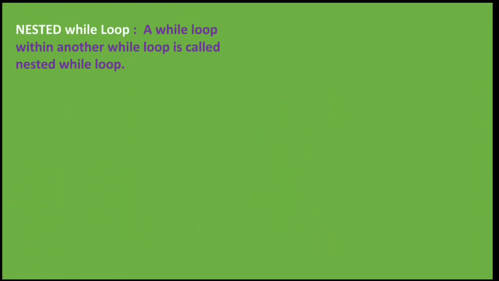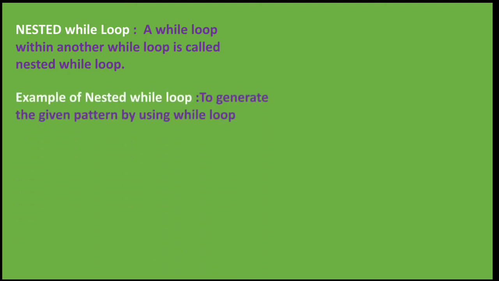Nested while loop. A while loop within another while loop is called a nested while loop. Example of nested while loop: to generate the given pattern by using while loop. So what is a nested loop? A while loop is written outside, and inside the body of the loop another while loop is created. That means a while loop within another while loop. This type of loop is known as a nested while loop.